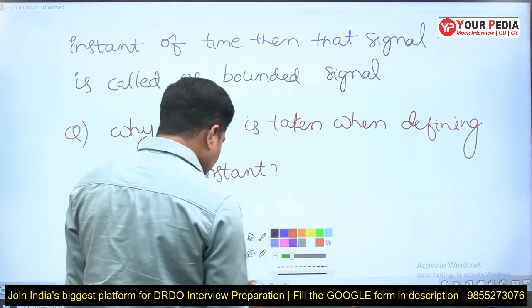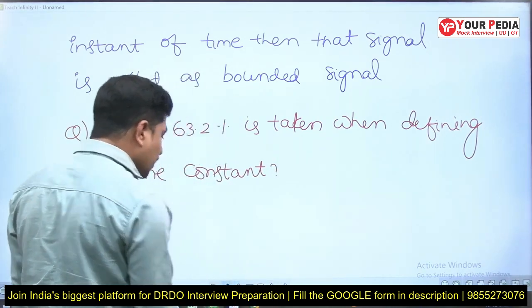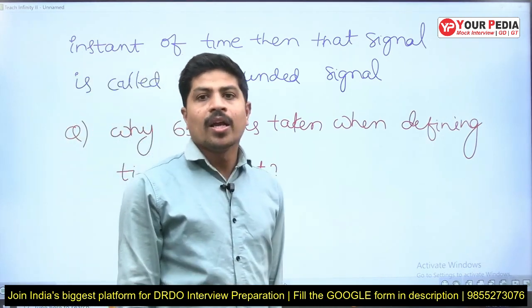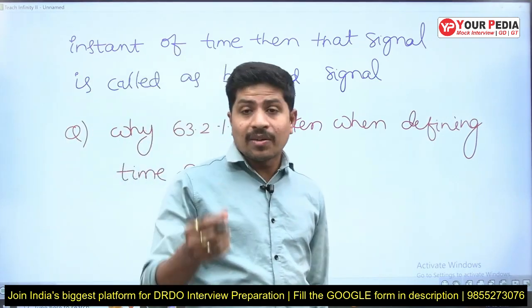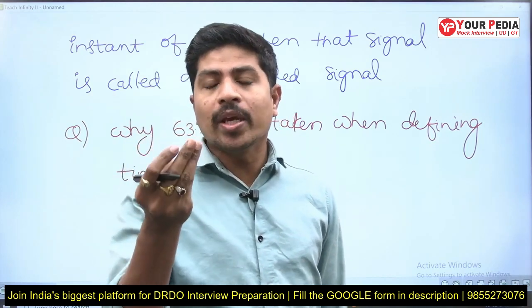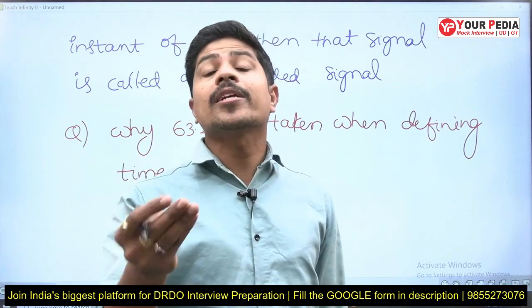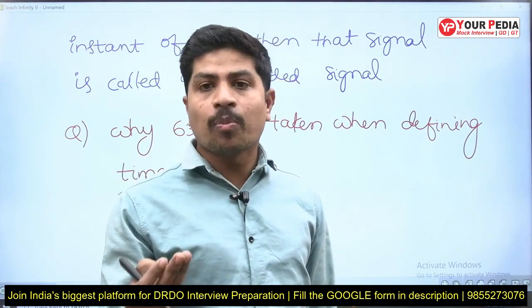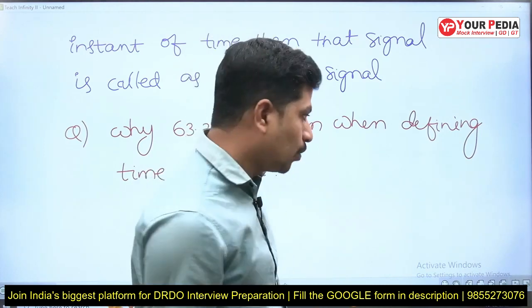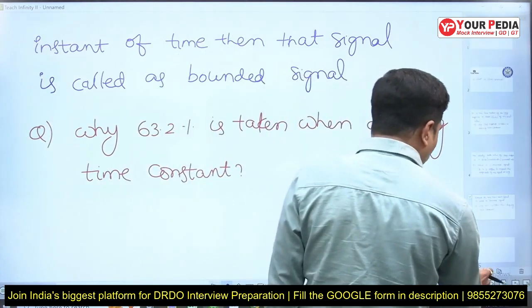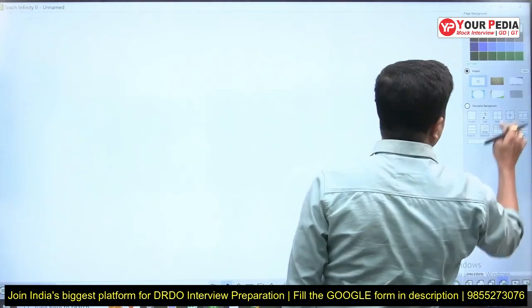Observe, there is no great reason behind it. If you take the actual time equal to one time constant, then the response is going to be 63.2% of its final value. For example, take a series RC network.